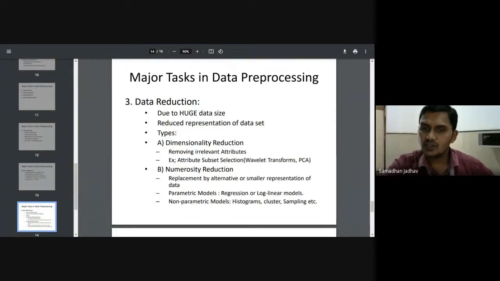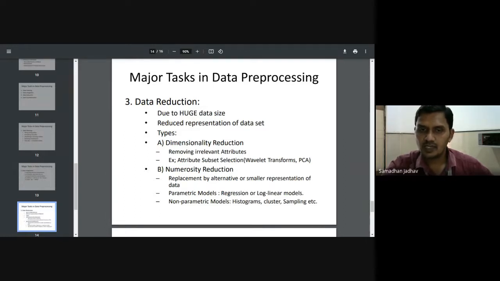Then second is numerosity reduction. What is numerosity reduction? Replacement by an alternative or smaller representation of the data. Here we can use parametric models such as regression or log-linear models, as well as non-parametric models: histograms, clustering, and sampling.